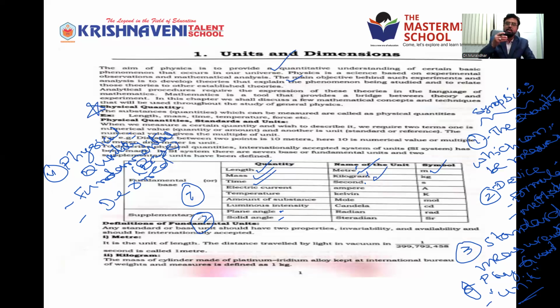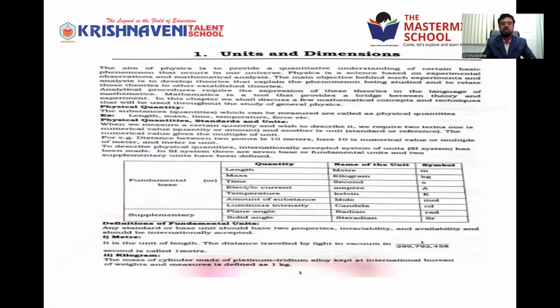Apart from these 9, all the remaining, which may be thousands or more, come under derived quantities because they are obtained from these seven only. By combining the seven, whether by adding, multiplication or division, we get the derived physical quantities. So before going into details about units, we learned what physical quantities are and how they are classified. The quantities, which are nothing but magnitudes that can be measured, are called physical quantities.